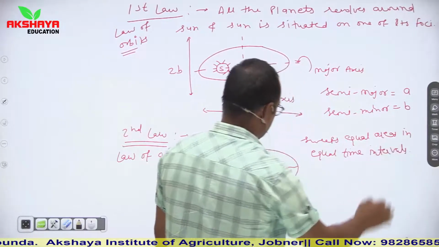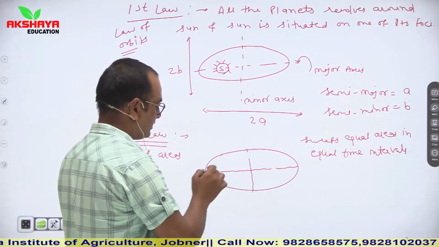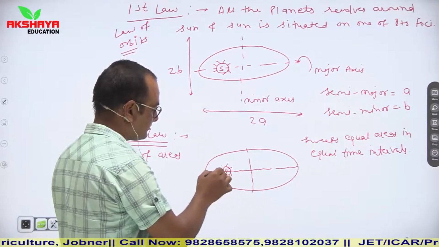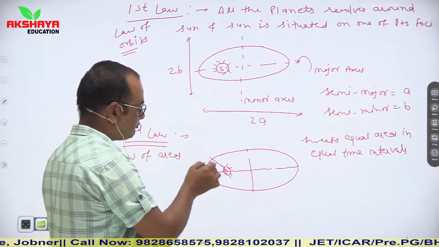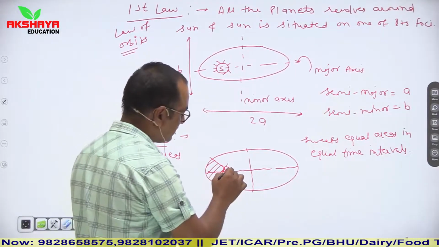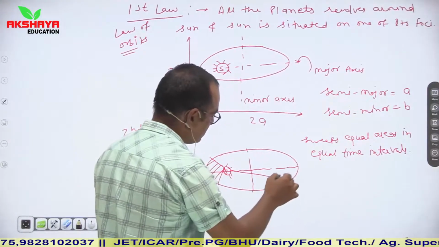So let us see that at a certain position, let us say this is the sun. Here a planet sweeps this area in a certain time interval, and in another way, let us say it sweeps this area here.